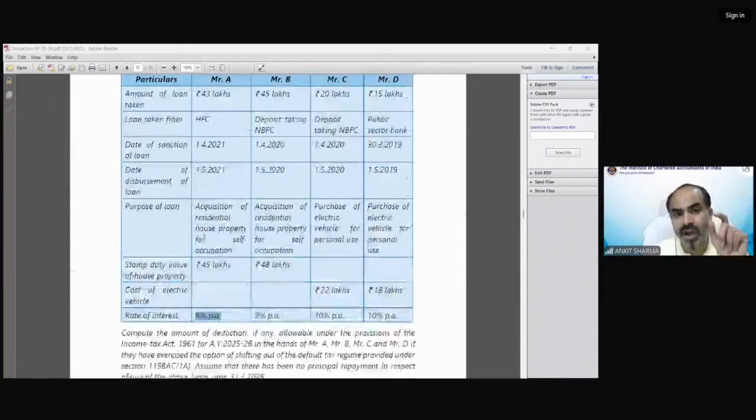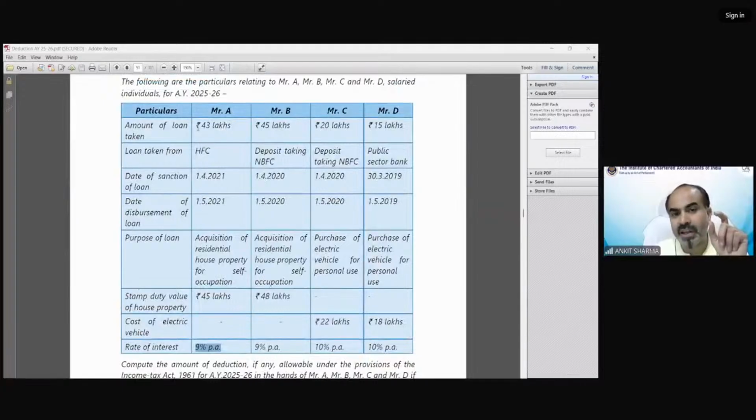The loan value was 43 lakh, clear? And the rate is 9%. The loan sanction date was 1st April 2021, and no principal amount information has been given. So we will take the full 43 lakh with 9% interest. That would be 3,87,000. You can see that the loan is 43 lakh and the rate of interest is 9% per annum.